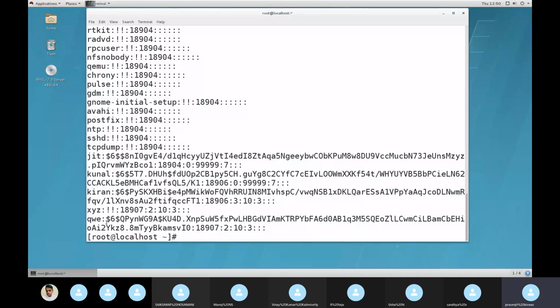Now your practice will be: lock the user and then try to switch to it. From root, it will go to the locked user because root can go anywhere. But user to user will not work. Even though you know the password, it will say authentication error. Just practice this.